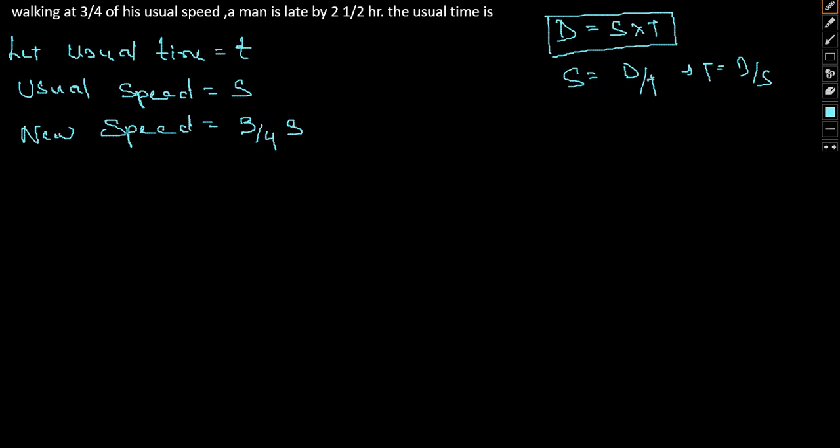Since he's late by 2.5 hours, the new time will be more than the previous time. Now suppose distance is constant in both the cases.